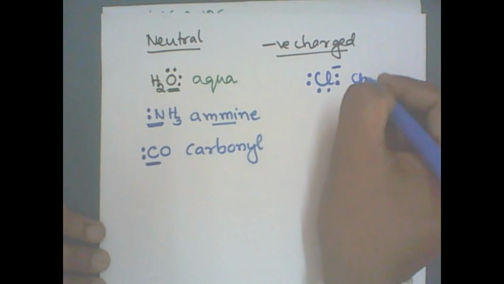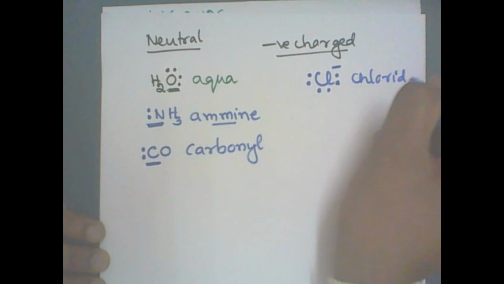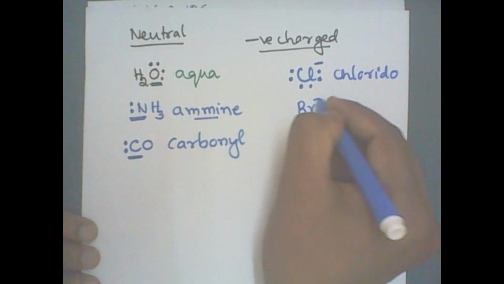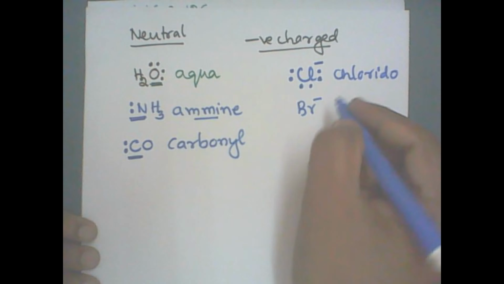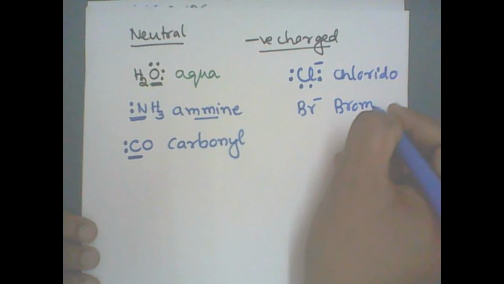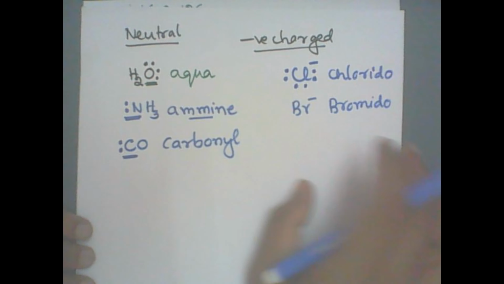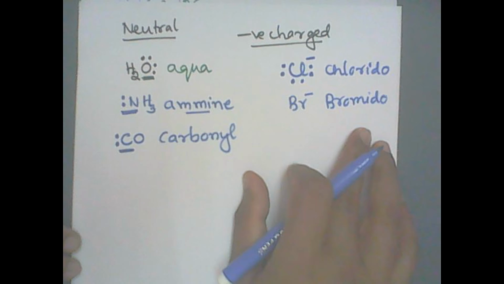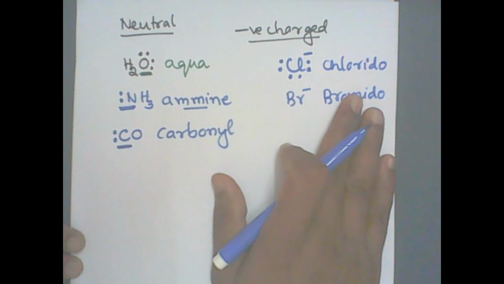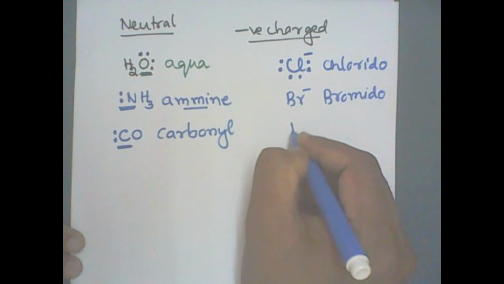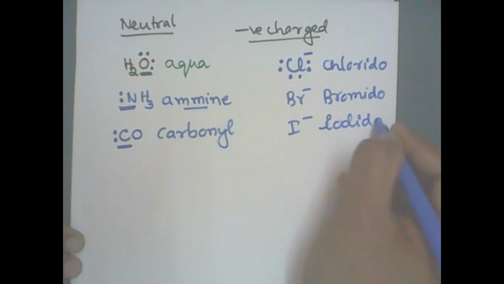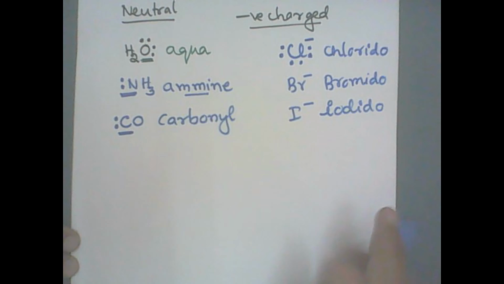So this is called chlorido. Similarly, Br minus, bromido. These names are very important for IUPAC nomenclature, so you must remember all these ligand names. I minus, iodide becomes iodido.